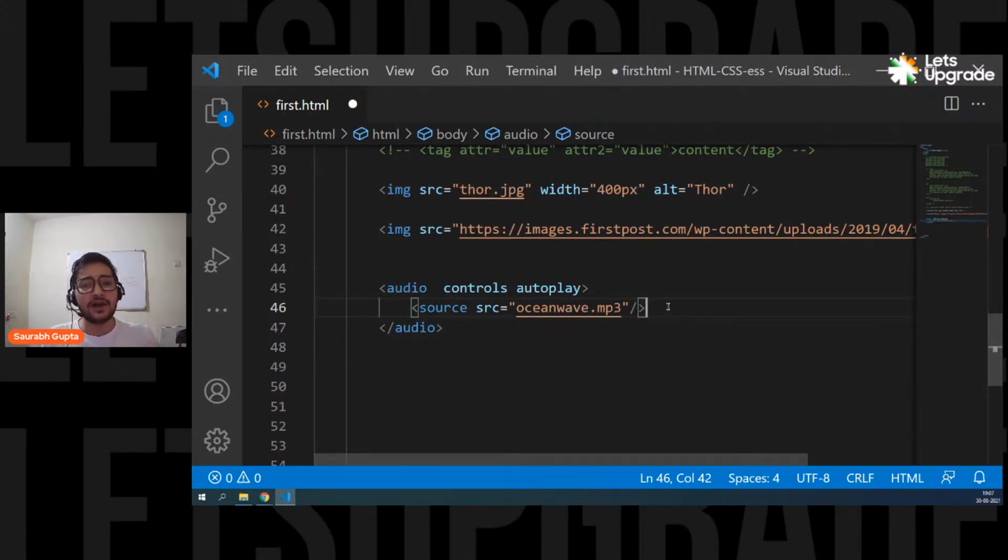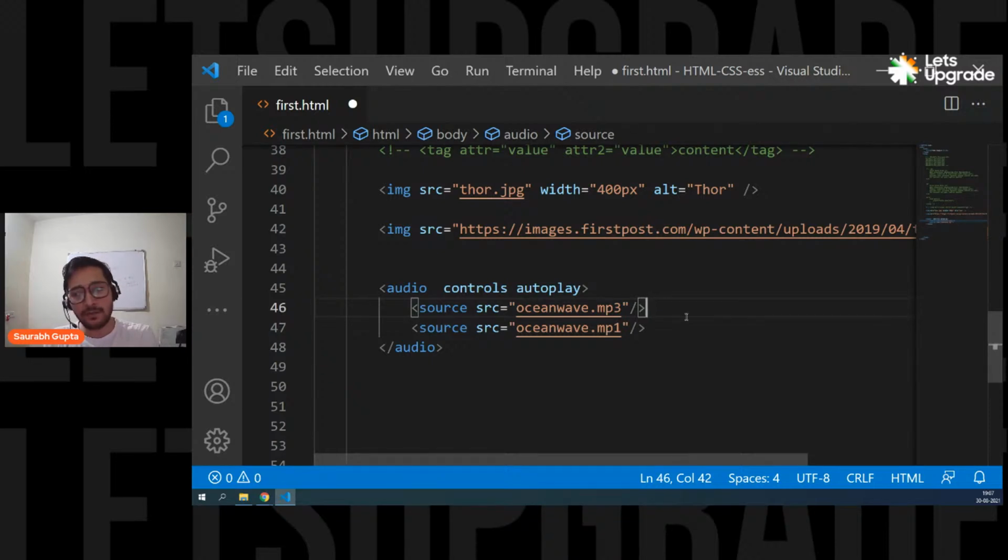So what I'll do is, for the same audio, I'll have two files, one in MP3 format, one in MP1 format. And then I'll put both of them as two different sources like this. Let's say I have this. So for the same audio, I have two different files.